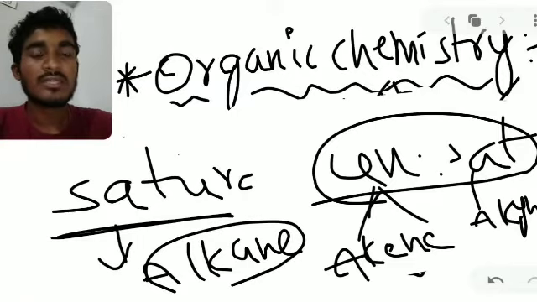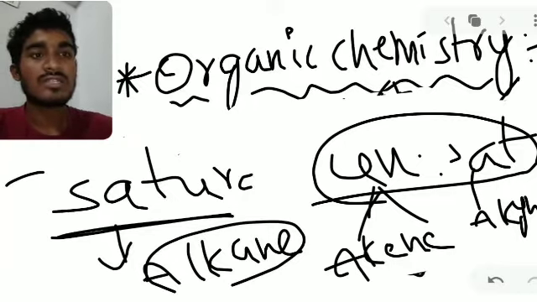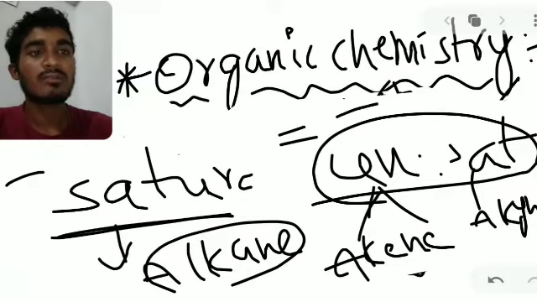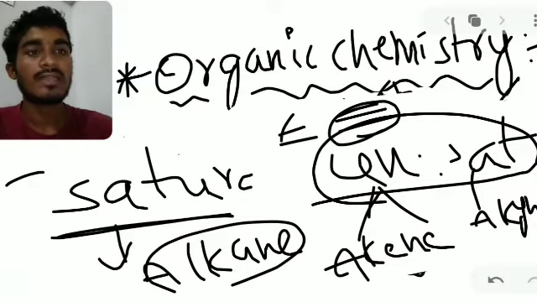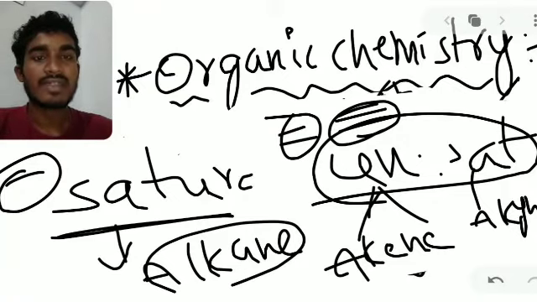Saturated means it is satisfied with a single bond, and unsaturated means it is satisfied with a double bond or triple bond, which we call alkene and alkyne. Okay, these are the bonds between the two different atoms, carbon and hydrogen. So these are the types of hydrocarbons.